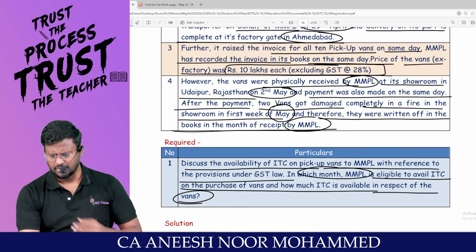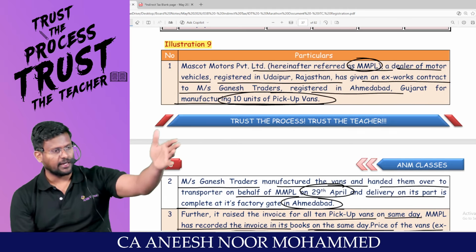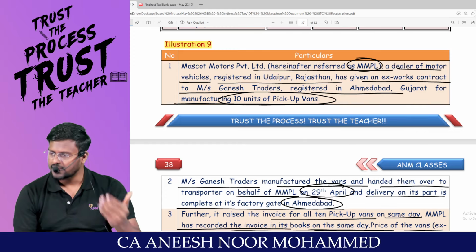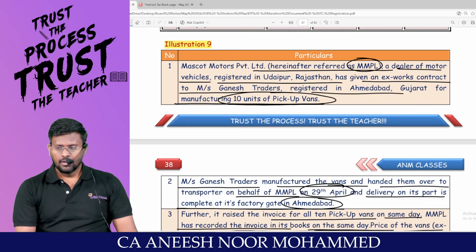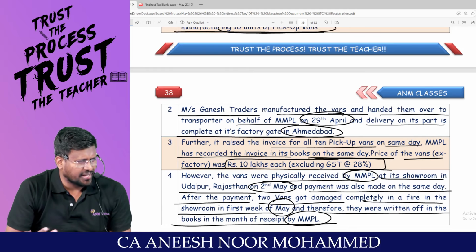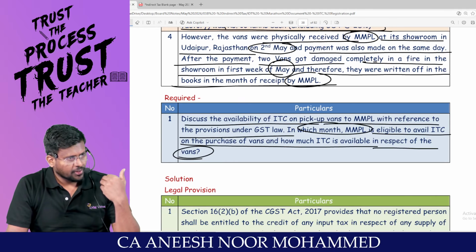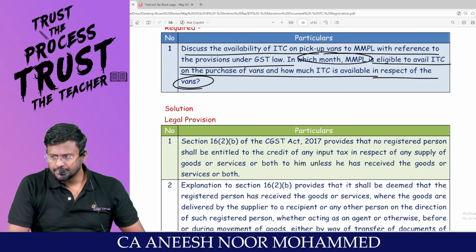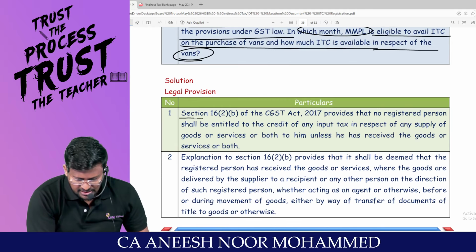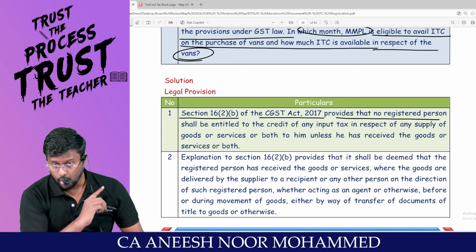What has happened? There was one person who said to the other party that I need 10 vehicles. They manufacture 10 vehicles. They have completed the manufacturing and they send them. That day it has not been received in my factory. It took 2 or 3 days extra for transportation purposes. But after I received them, 2 of the vehicles have been destroyed.